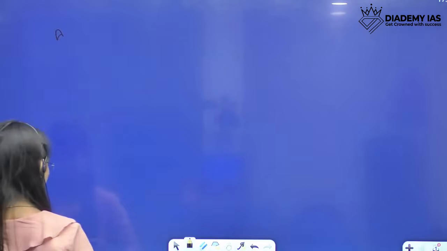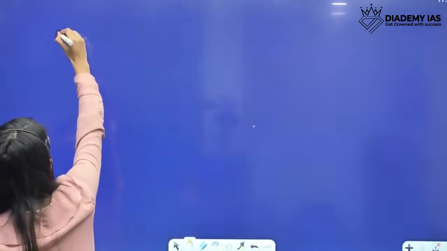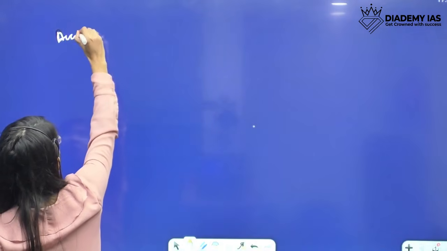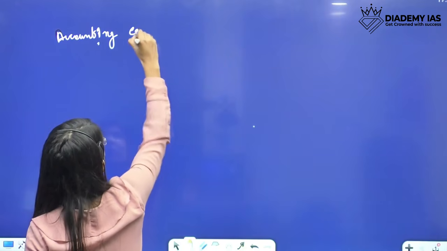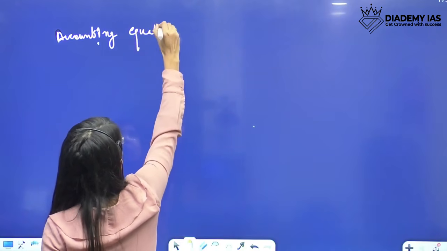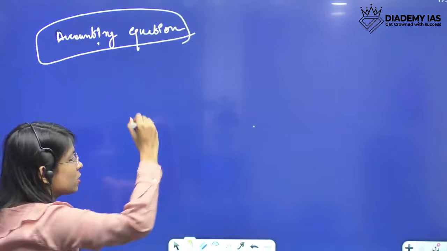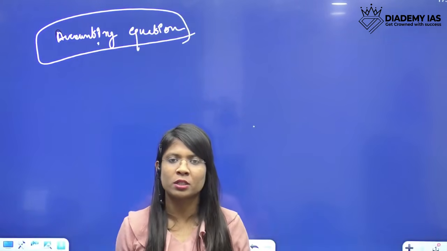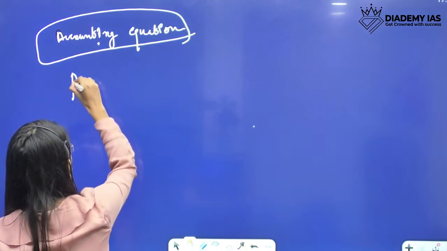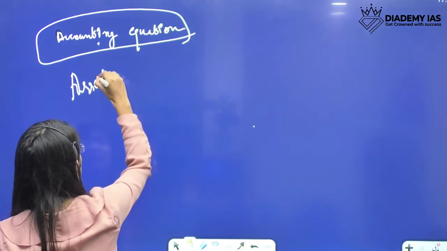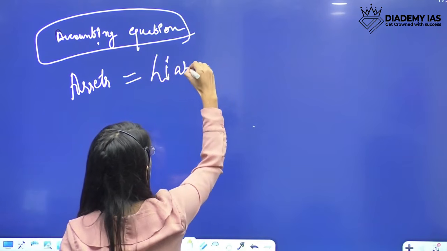Next topic is accounting equation. This is the basics of accounting. This is the equation on which the whole accounting is based. This equation states that assets will always be equal to liabilities.